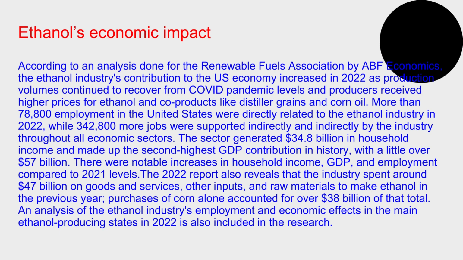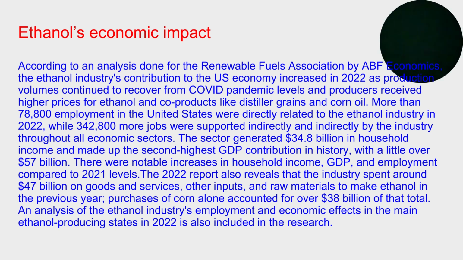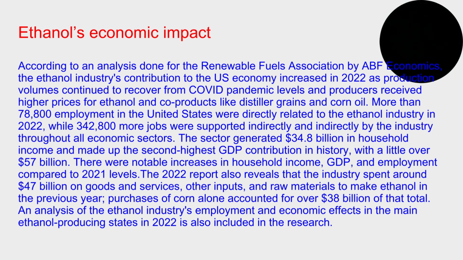The sector generated $34.8 billion in household income and made up the second highest GDP contribution in history, at a little over $57 billion. There were notable increases in household income, GDP, and employment compared to 2021 levels. The 2022 report also reveals that the industry spent around $47 billion on goods and services, other inputs, and raw materials to make ethanol in the previous year. Purchases of corn alone accounted for over $38 billion of that total, and an analysis of the ethanol industry's employment and economic effects in the main ethanol producing states in 2022 was also included in the research.